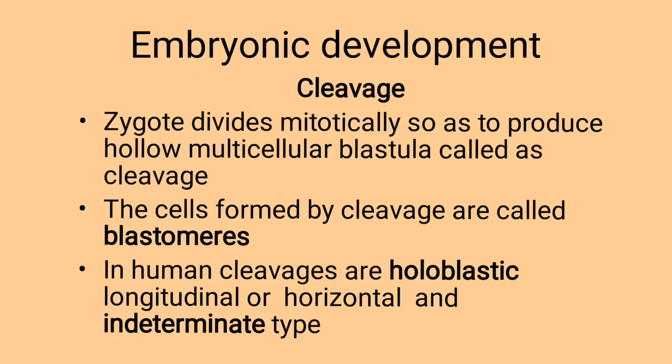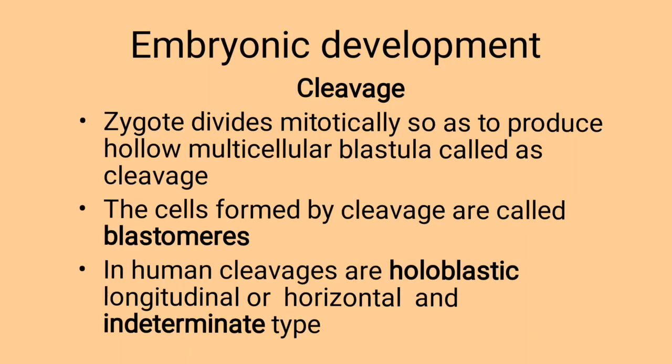Cleavage is the process of early mitotic division of the zygote into a hollow multicellular blastula. The cells which are formed by the cleavages are called blastomeres. So, after cleavage, the daughter cells are formed and each cell is called a blastomere. Then, what is the process of cleavage? Cleavage is nothing but the cell division that occurs in the zygote. The zygote divides and redivides mitotically so as to produce daughter cells.